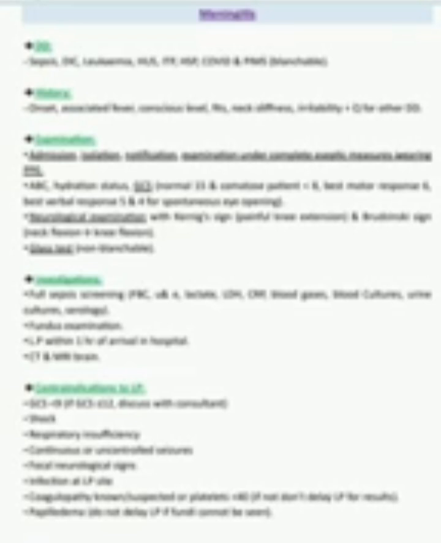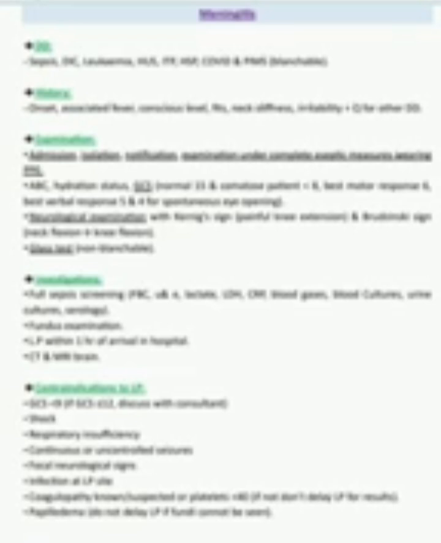So this is a generalized tonic-clonic seizure, and my top diagnosis is meningitis. And differential diagnosis, it could be encephalitis, it could be dyselectrolytemia, it could be any metabolic complications. And if there is a rash, also differential diagnosis can be sepsis, DIC, leukemia, hemolytic uremic syndrome, ITP, HSP, COVID, and PIMS, that is blanchable. So if rash and everything, also seizure associated with this disease.